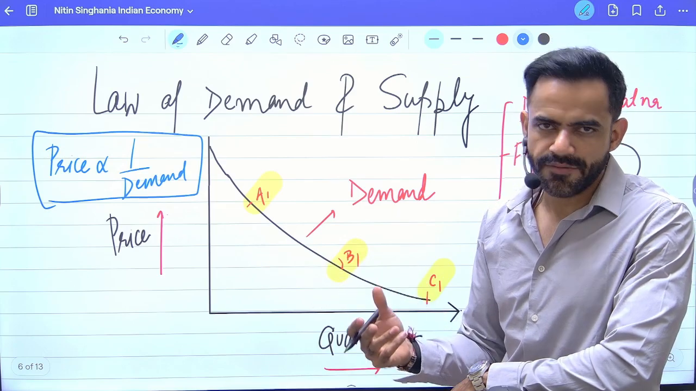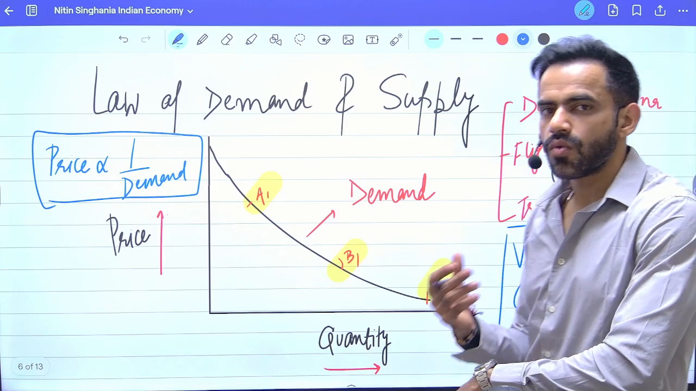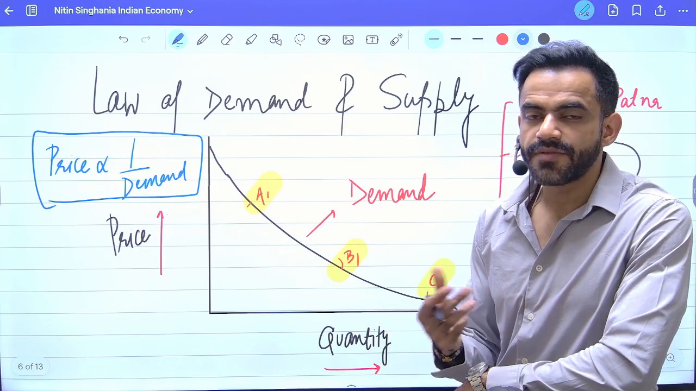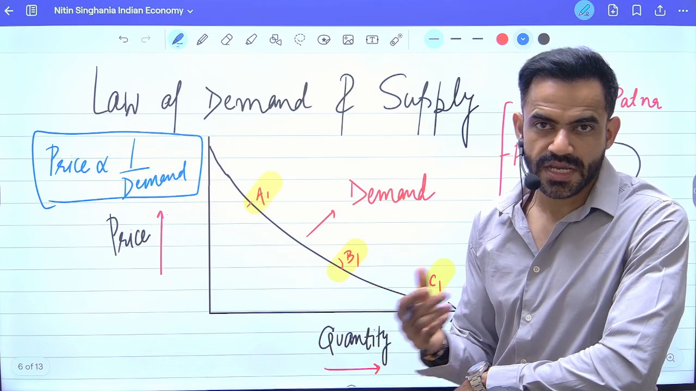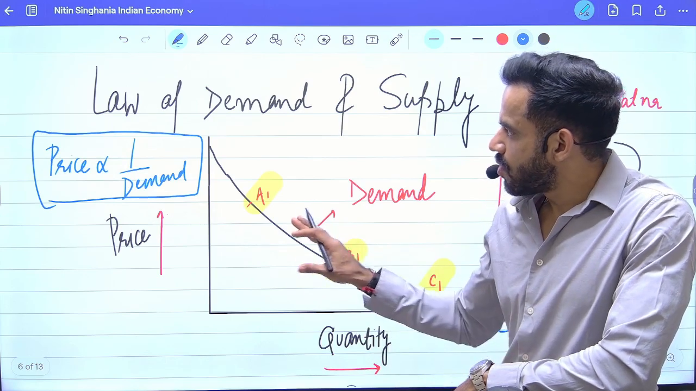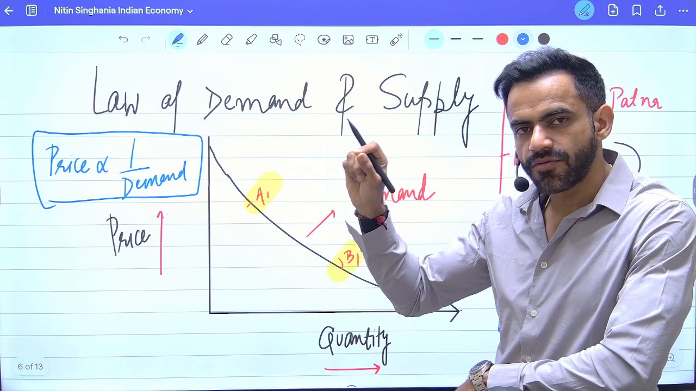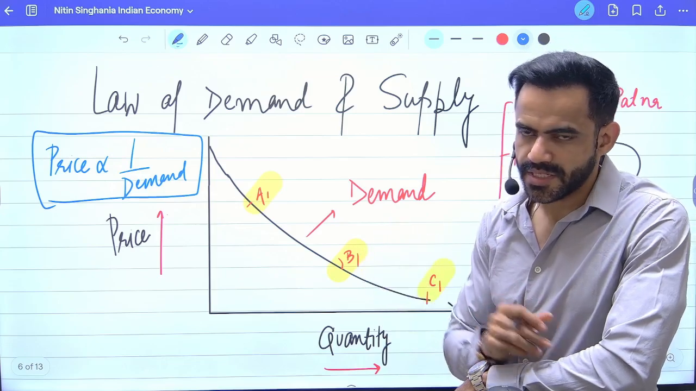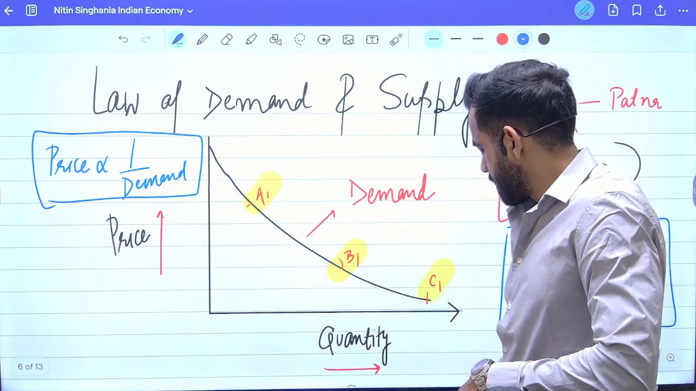For example, iPhone. Giffen goods are those goods which do not have close replacement. That means they are necessary. For example, in vegetable, onion is a kind of Giffen good or potato is a kind of Giffen good. So law of demand says that if price increases, people will have to reduce the quantity. Why? To maintain their budget, and therefore the demand will go down. Okay, that is law of demand.